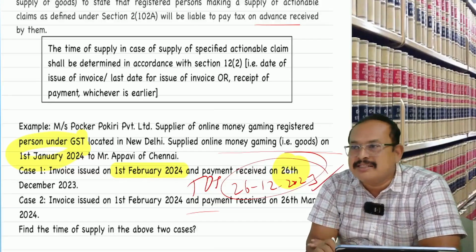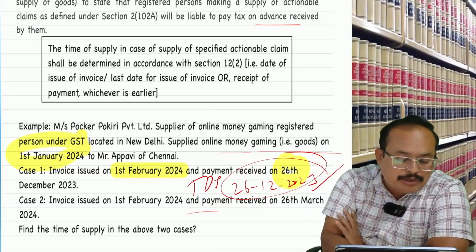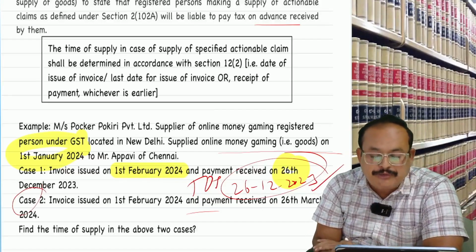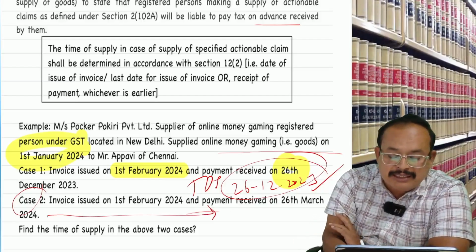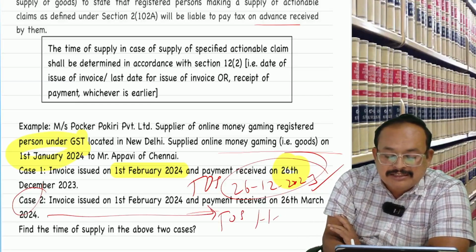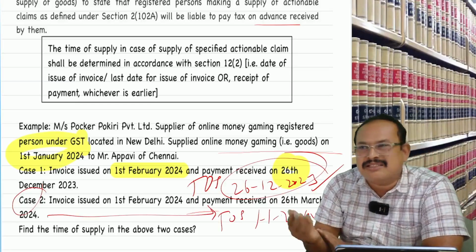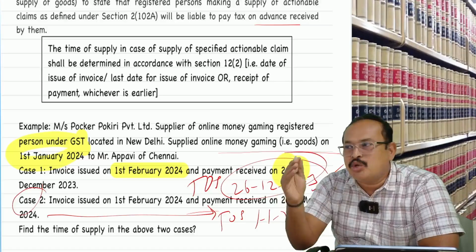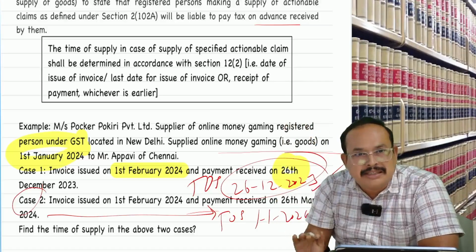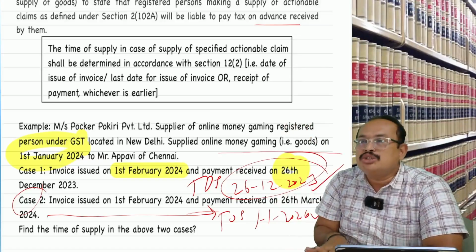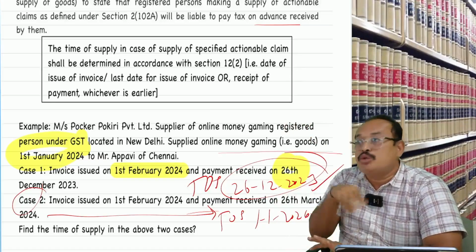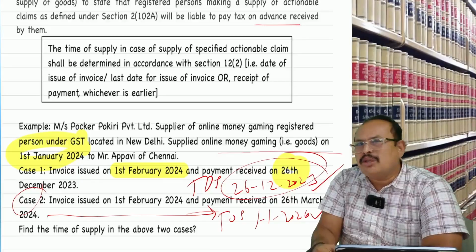Excellent. 26th December, correct. Now, coming to point number 2. Invoice issued on 1st February 2024 and payment received on 26th March 2024. What is the time of supply in the given case? 1st January. Excellent. Hats off to you. That's all. Section 12.3 is over. Is that clear? Now, coming to section 12.3.